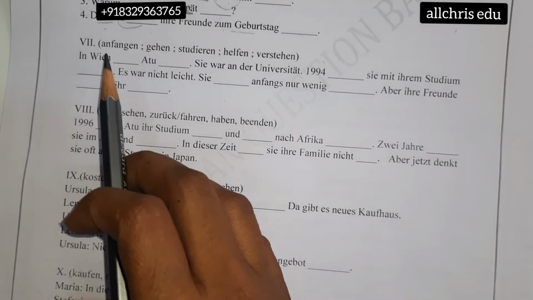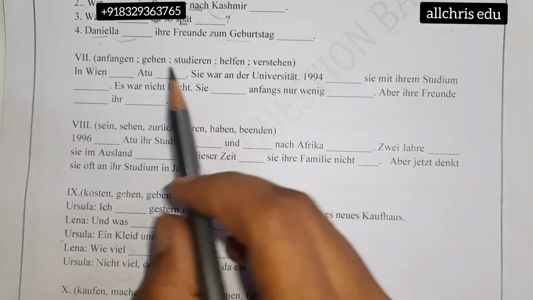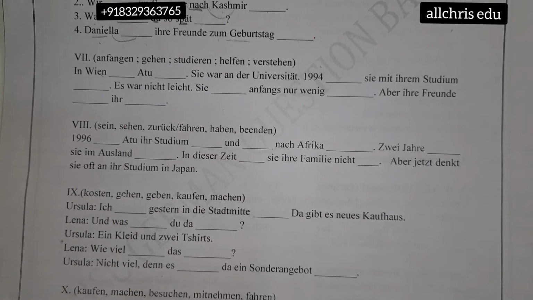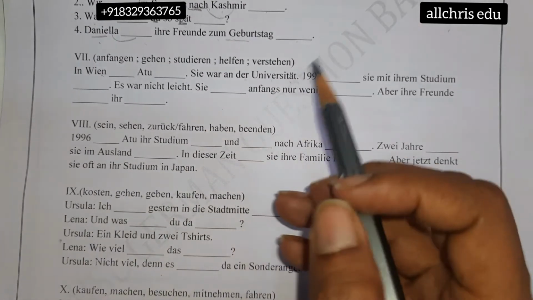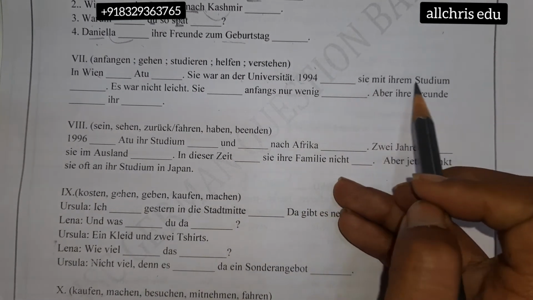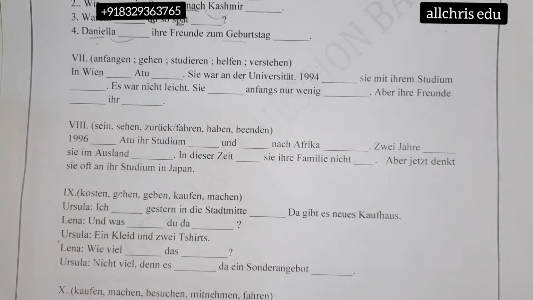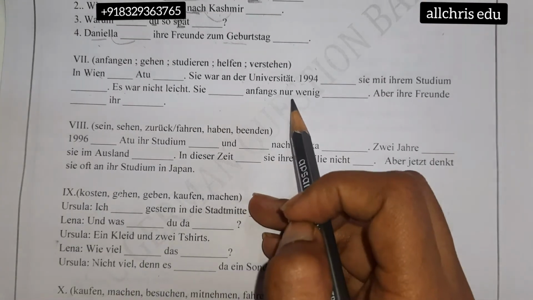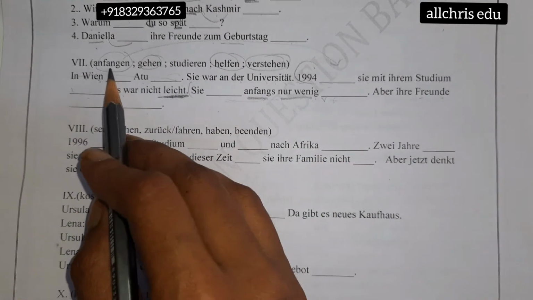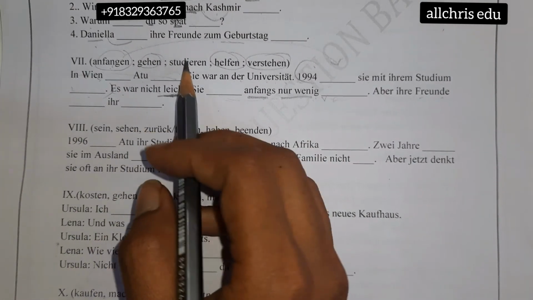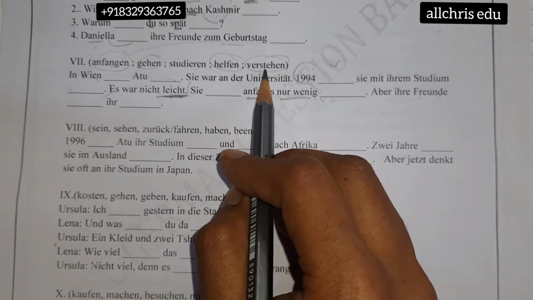Then here, again it is a paragraph like thing. In Wien, Attu. So now we don't know what is Attu doing. Maybe in Wien, Attu, sie war an der Universität. 1994, sie mit ihrem Studium. Es war nicht leicht, it was not easy. Sie anfangs nur. Okay, so we'll just try. So if we go through here, anfangen is to start, gehen is to go, studieren is to study, helfen is to help, verstehen is to understand.